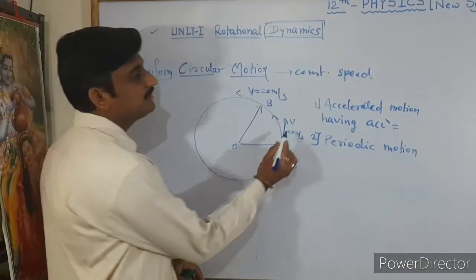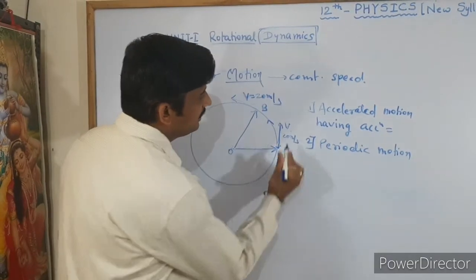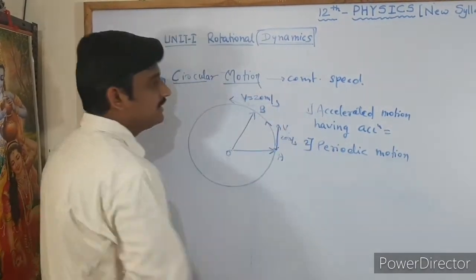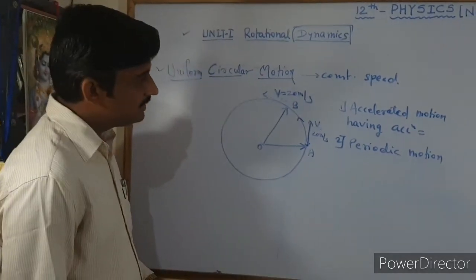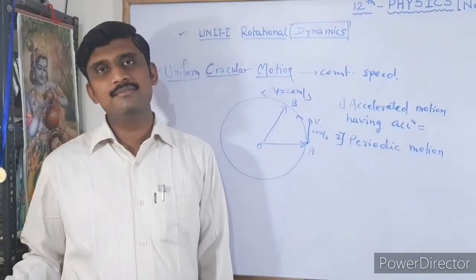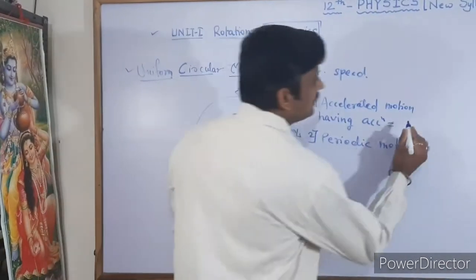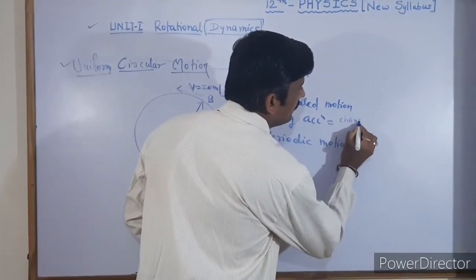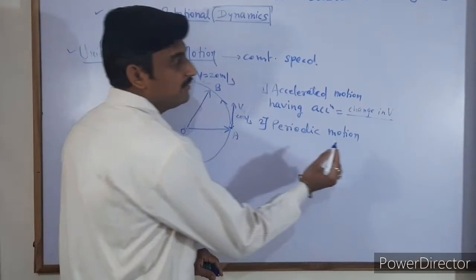So this is v1 and this is v2, two velocities that we are going to consider. Since the velocity changes, and we know that acceleration means change in velocity in the given time.